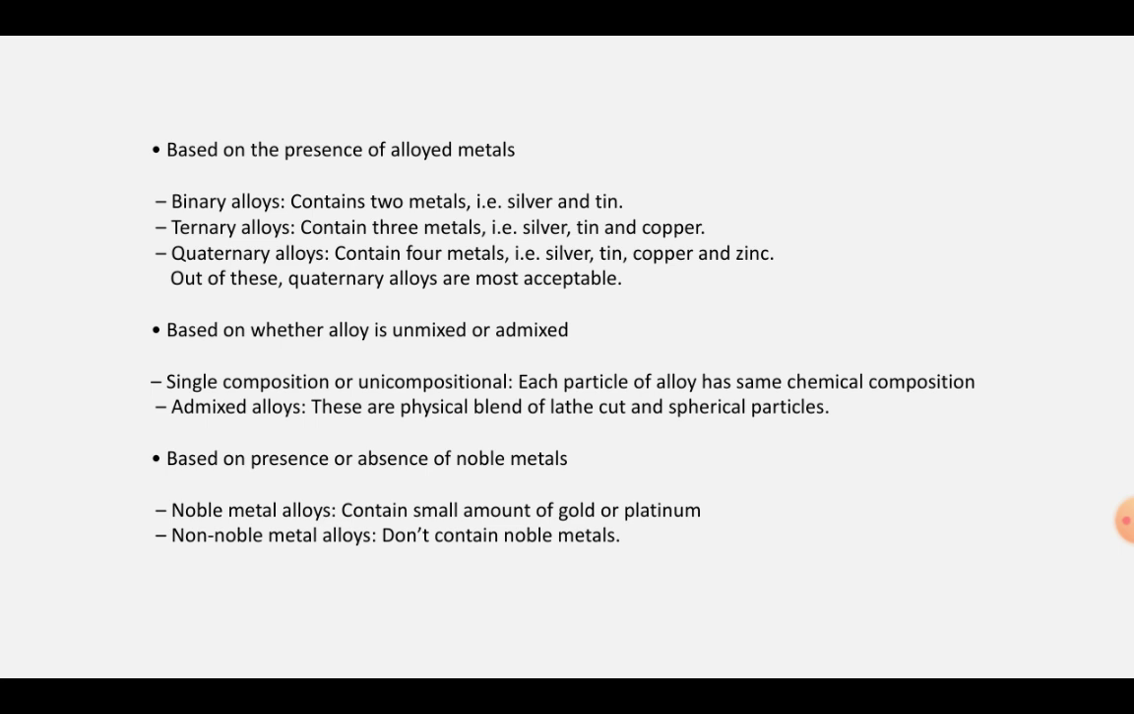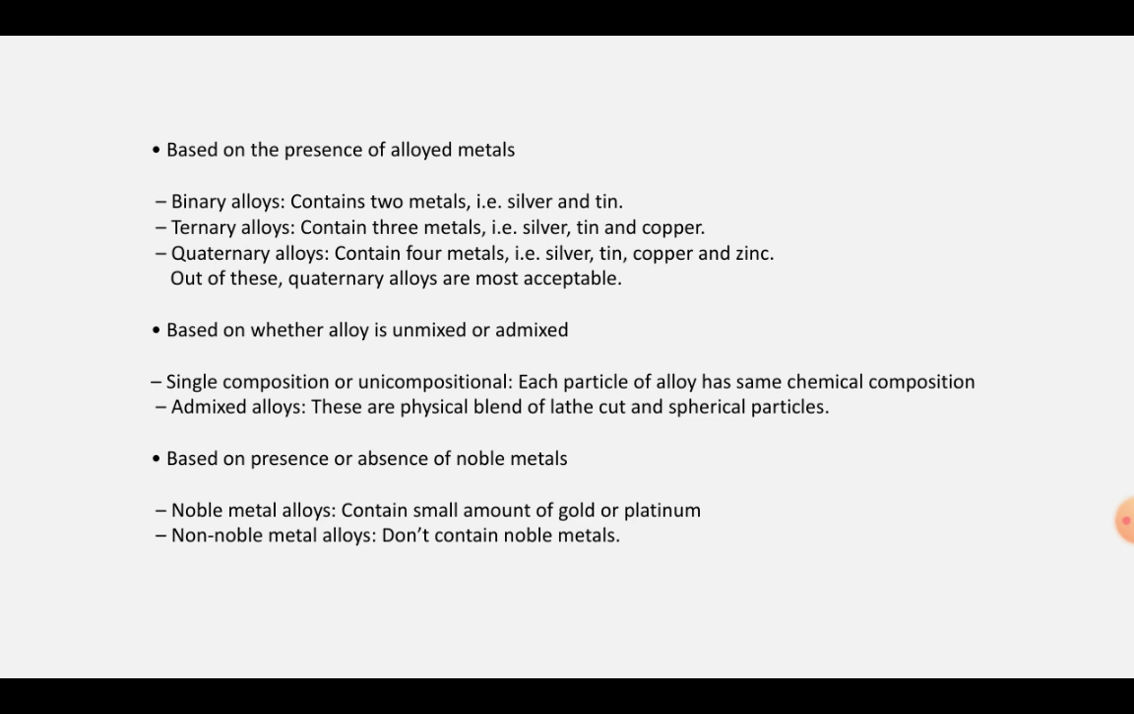Now, based on the presence of alloyed metals, there can be binary alloys containing two metals like silver and tin, or ternary alloys which contain three metals, silver, tin and copper, quaternary alloys that can contain four metals like silver, tin, copper and zinc. Out of all these, the quaternary alloys are the most acceptable.